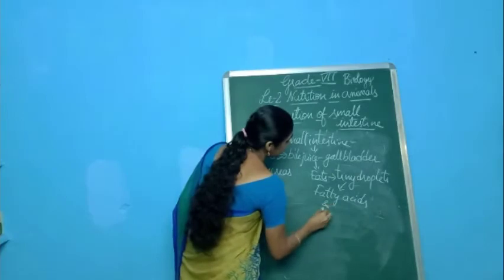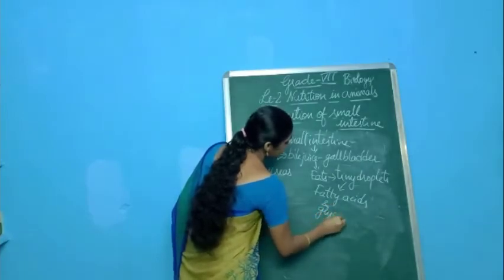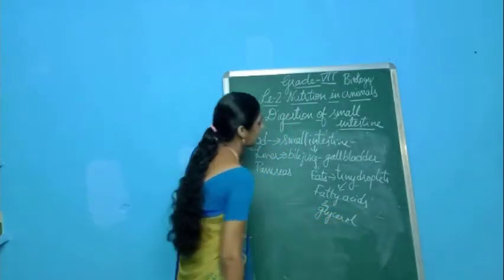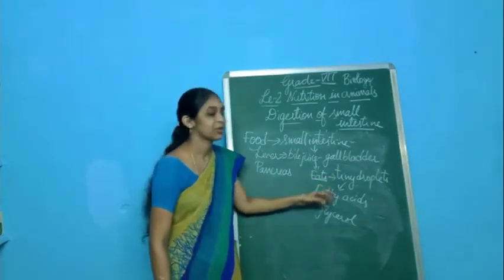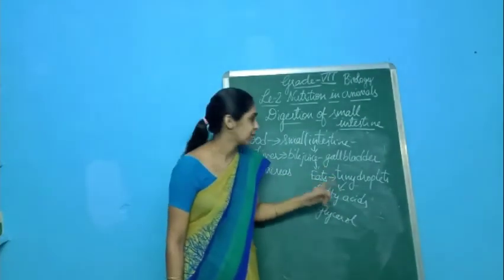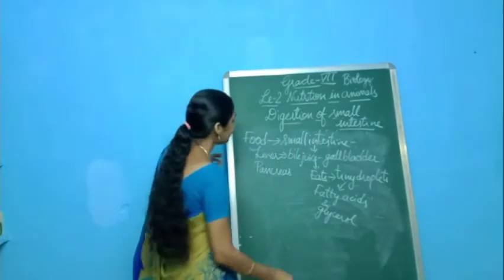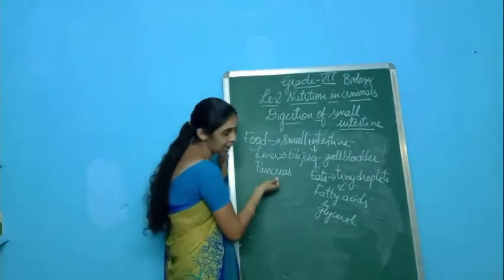So fatty acids and glycerol are produced from the tiny droplets by the action of digestive juices secreted by the cells of the small intestine. Now next comes the pancreas.